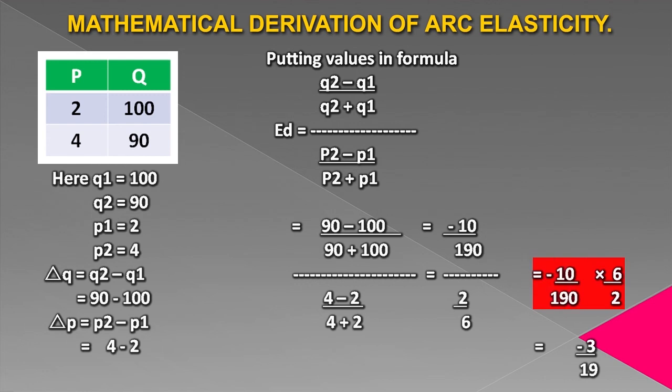The equation becomes minus 10 over 190 into 6 by 2. And by solving the whole equation, we get the value, that is minus 3 by 19. This is the mathematical way of deriving arc elasticity.